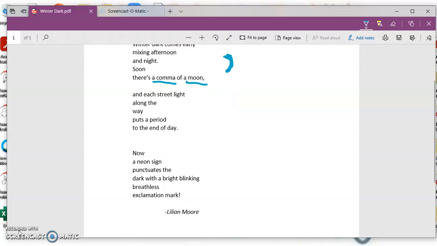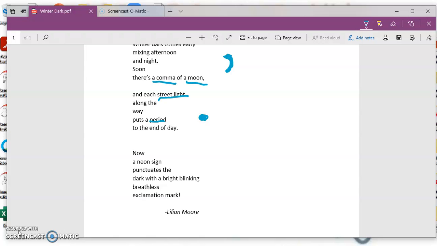If we look at the second stanza, we can see that the poet uses another metaphor. See if you can read this stanza and come up with what two things the poet is comparing in this stanza. And each street light along the way puts a period to the end of the day. We have another punctuation mark being used, a period. What is the poet comparing that period to? And each street light along the way puts a period to the end of the day.